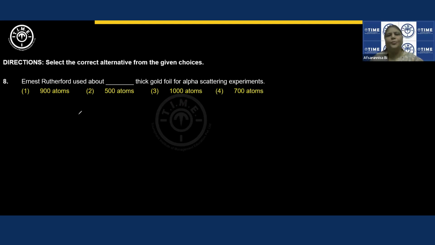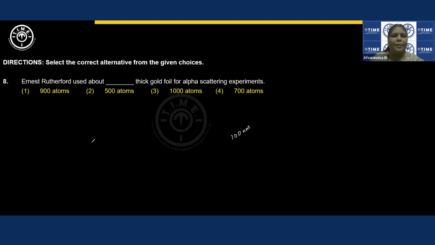Here, Ernest Rutherford used a gold foil of about a certain thickness for alpha scattering experiments. The reference book says that Ernest Rutherford for his alpha ray scattering experiment used 100 nanometers thickness gold foil. If we want to convert it in terms of atoms, we should know the size of each atom, right?